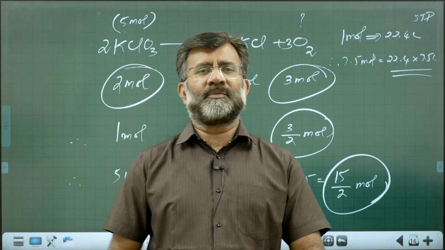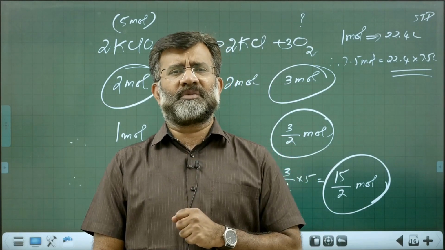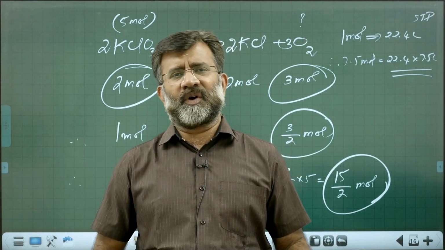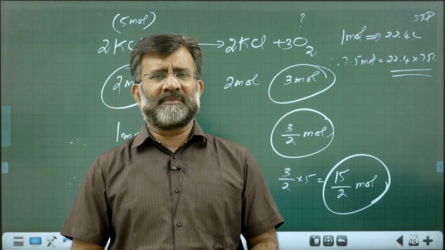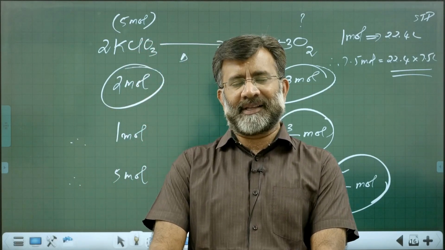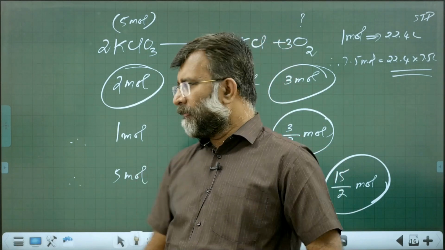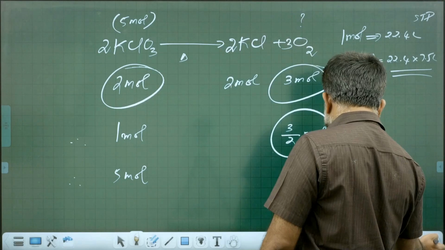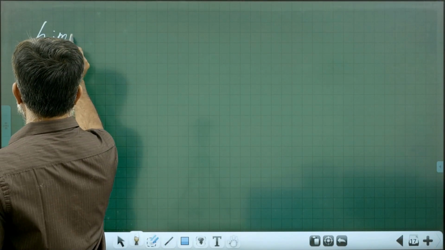This is stoichiometric calculation, and many problems need to be practiced. That is what we are going to do in the classes: doing problems, practicing, making ourselves experts at numerical stoichiometric calculations. Okay. A very important point comes regarding limiting reactant, a topic called limiting reactant.